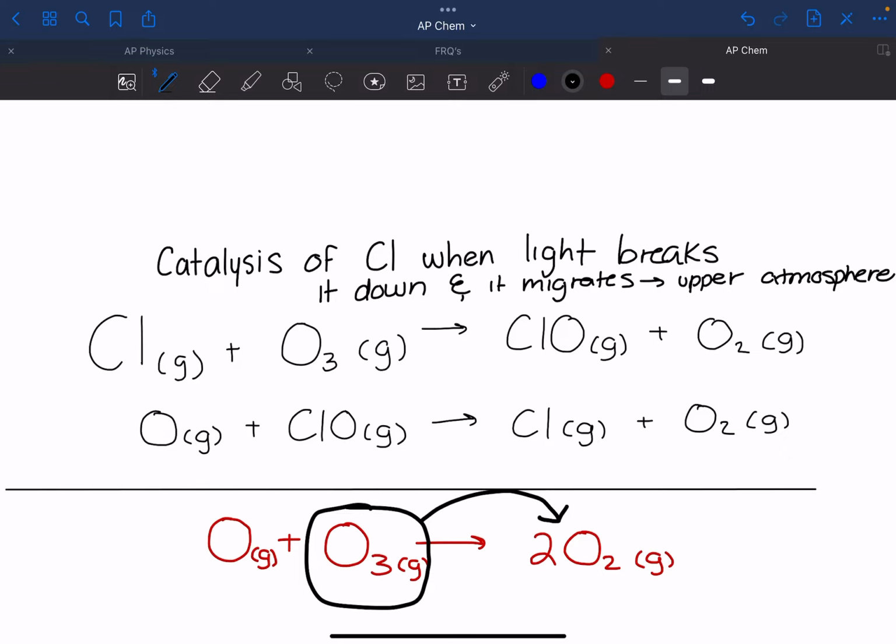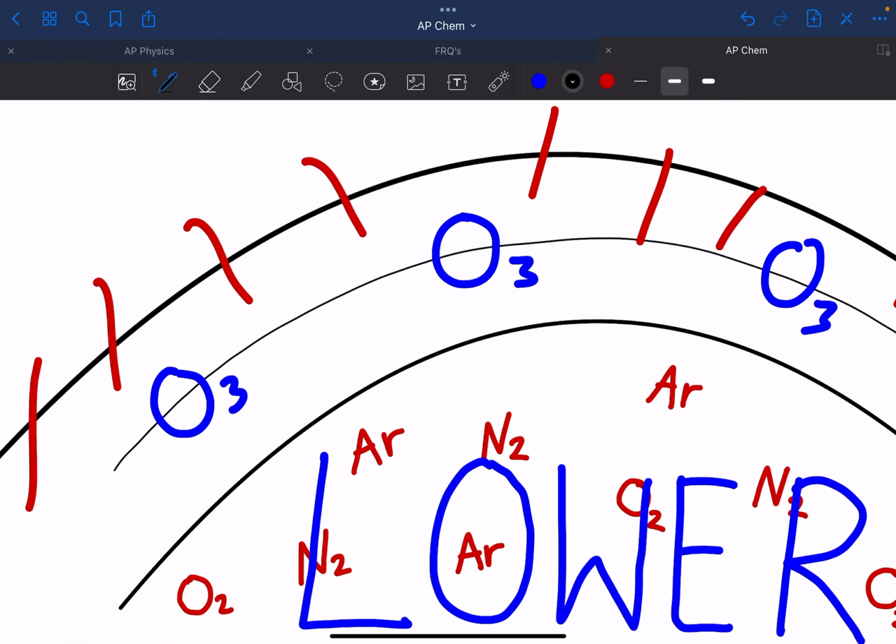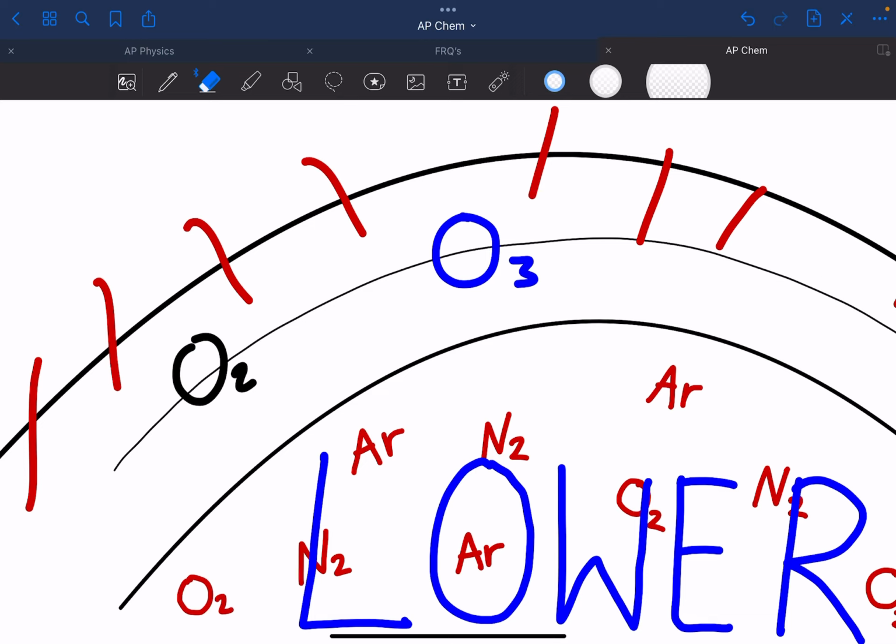O2 gas. And this is not good because this is the upper atmosphere. And remember, in the upper atmosphere, we do want O3. But what this chlorine is doing is making it O2. So you can see why that can cause a variety of issues.